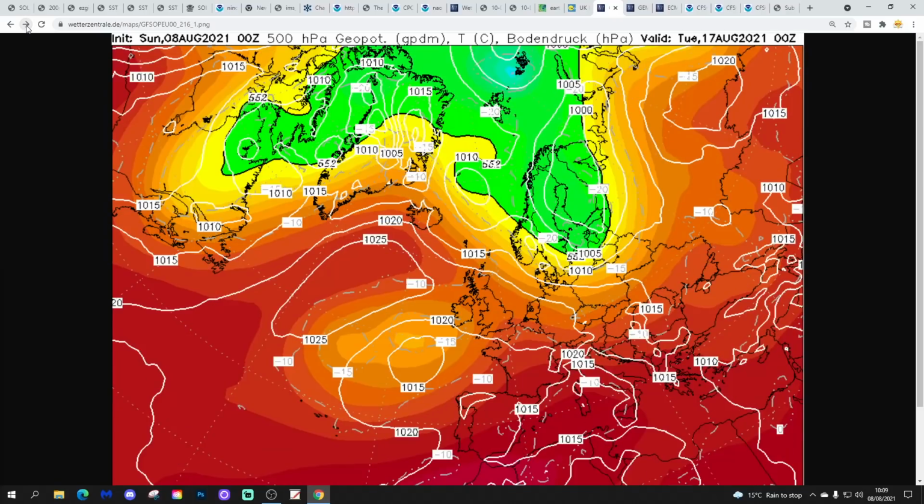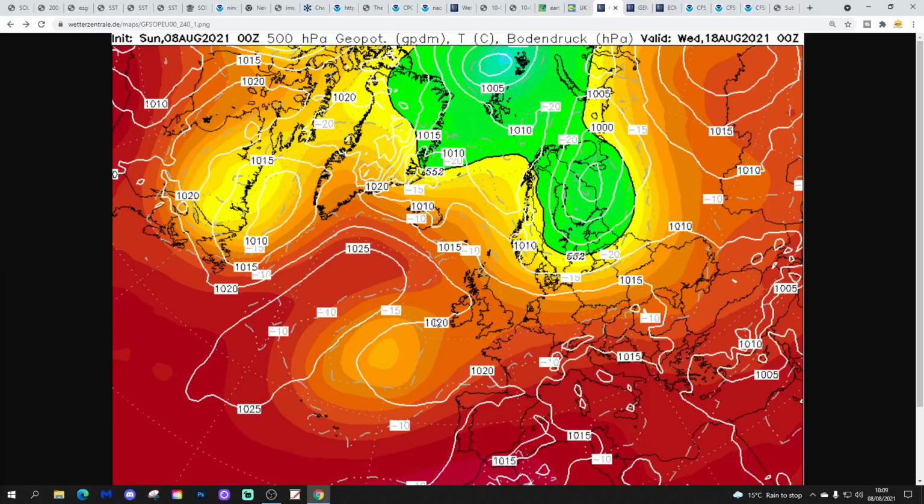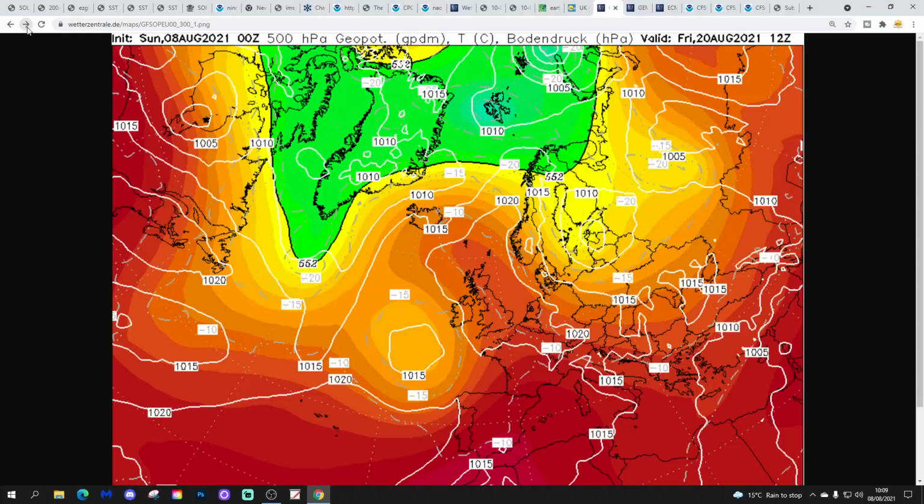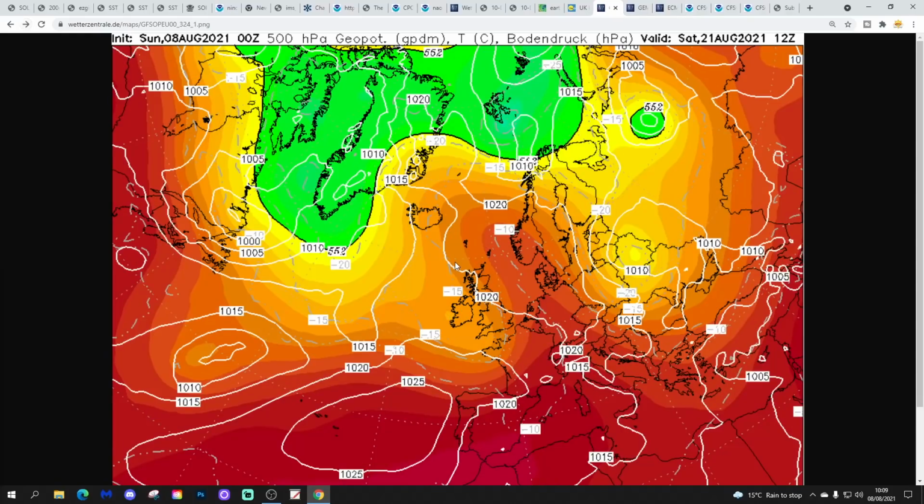And then into more extended range, the midnight GFS run builds this ridge out to the west and sends the ridge into the UK. That probably brings a lot of quiet weather and should be reasonably pleasant, not particularly hot because we're on the cool side of the ridge, but it should be reasonably pleasant with the temperatures maybe low to mid-20s Celsius.